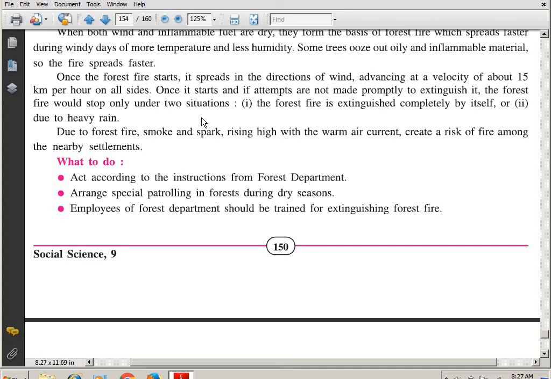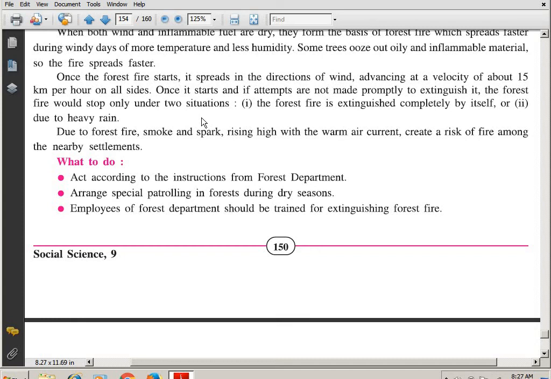Only God can work the wonders. In the dry season and in the summer, if you talk about rain, it will be a miracle. So only heavy rain can stop it, and also the second thing is when it is completely over.